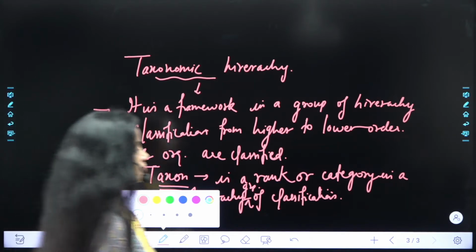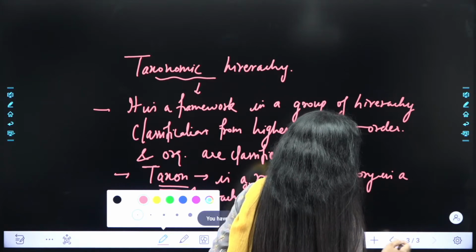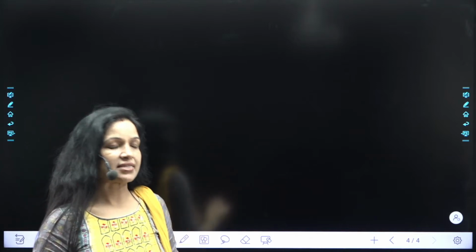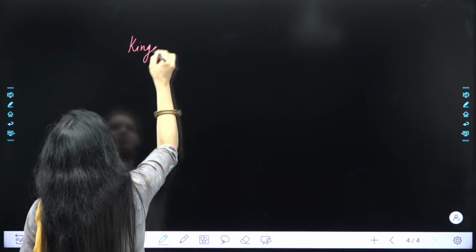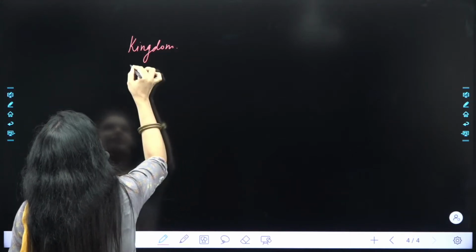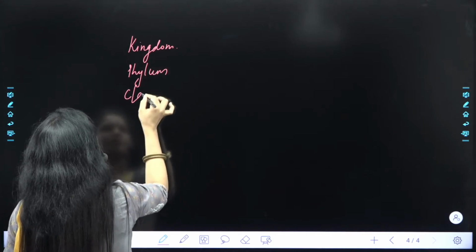Yes, ma'am. Okay. So I told you that taxon is any rank or category in a hierarchy group of classification. So can we discuss now what is hierarchy group of classification? देखो, जब हम hierarchy group of classification की बात करते हैं, we start from taxons, and the first taxon is kingdom. Then next is phylum, class,